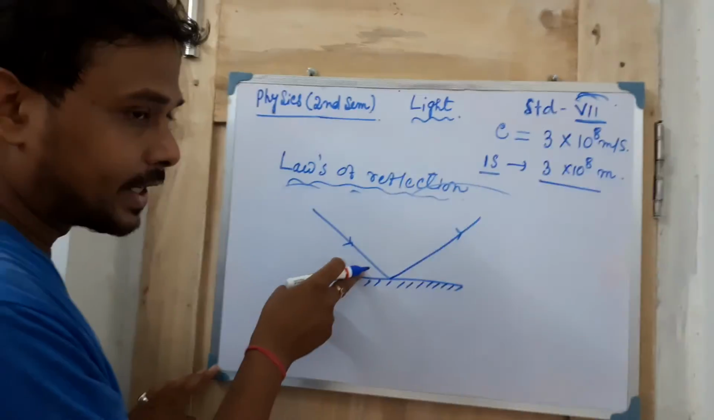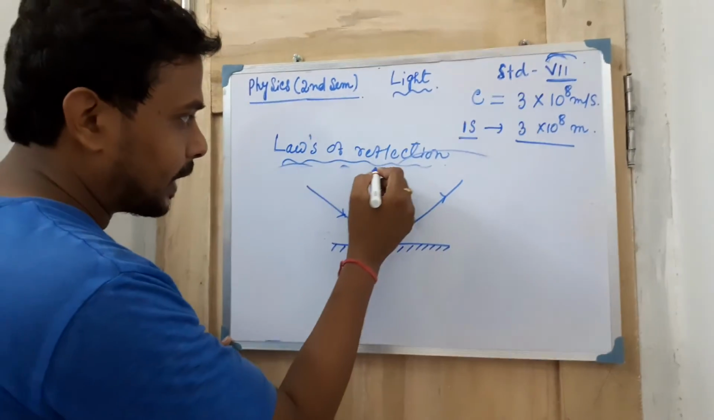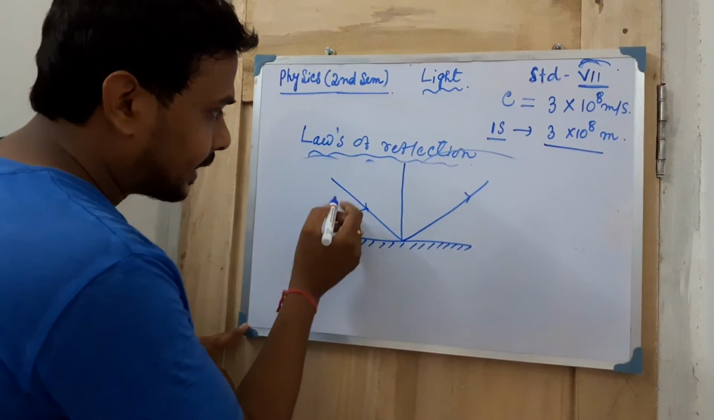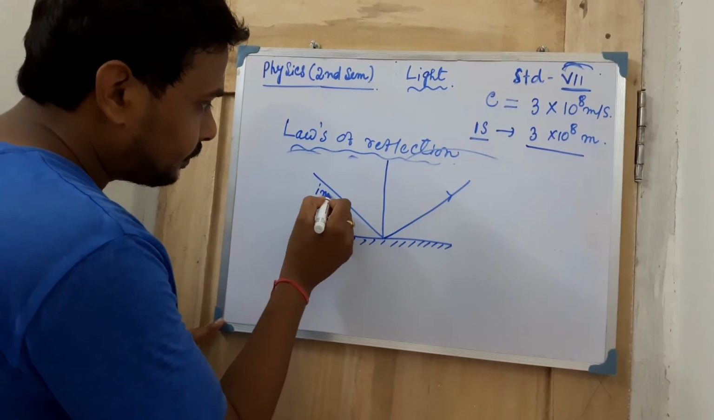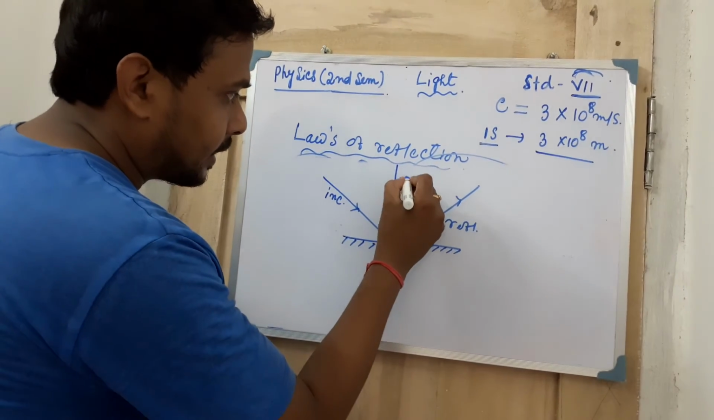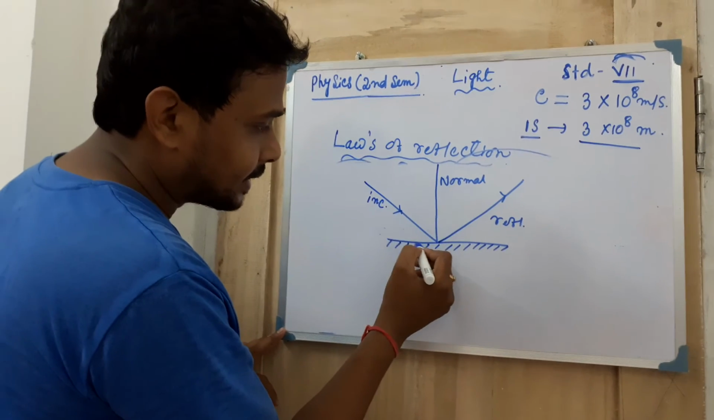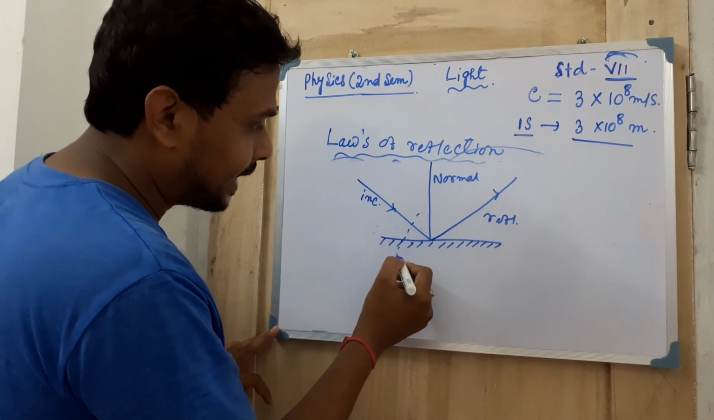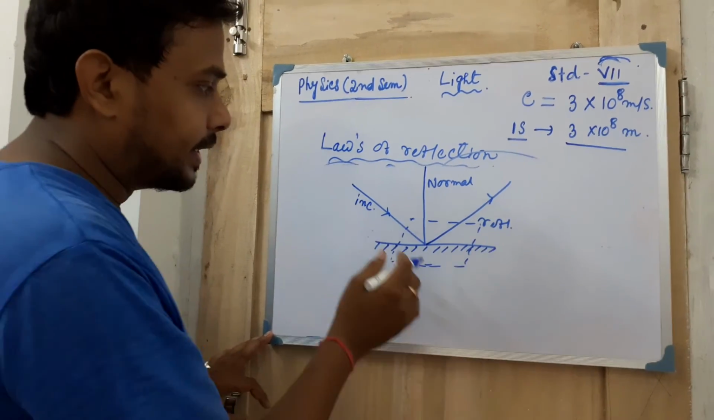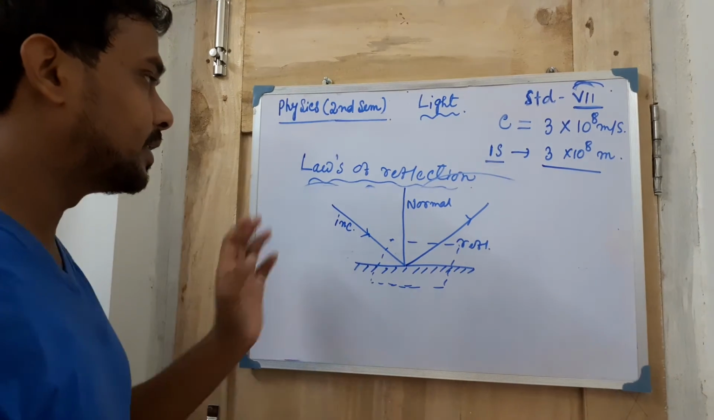This one is the incident ray, or the incidence ray. This is the reflected ray, and this one is the normal. They are telling us that these three will lie in the same plane. If you draw a plane here in this way, then these three will definitely lie in the same plane. So these are the two laws.